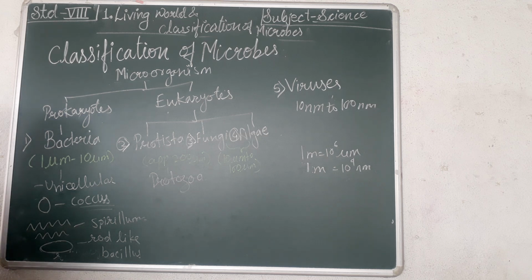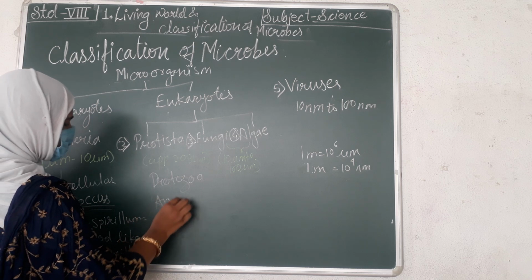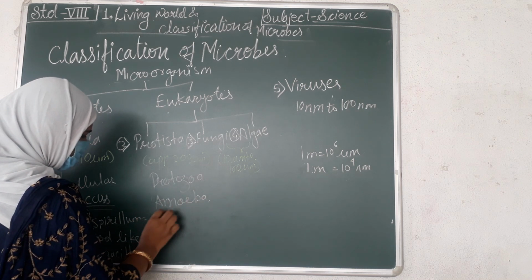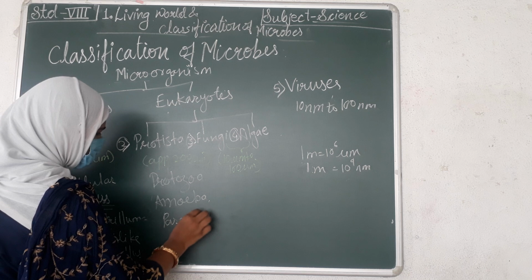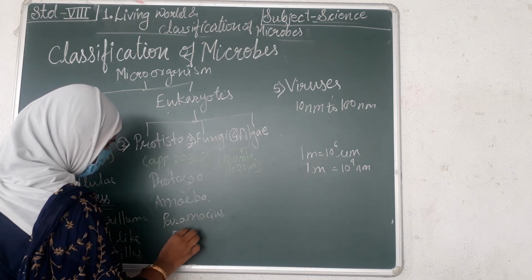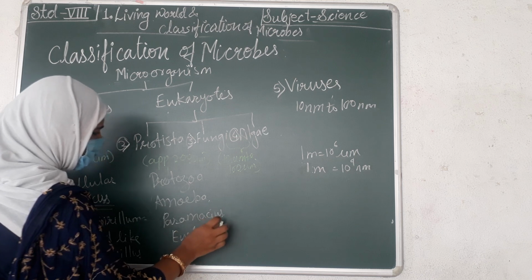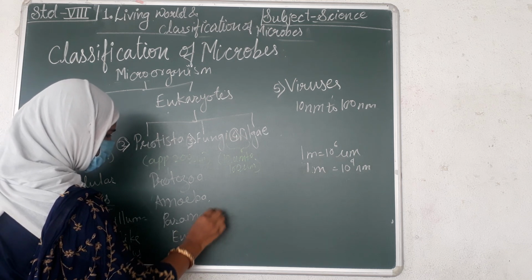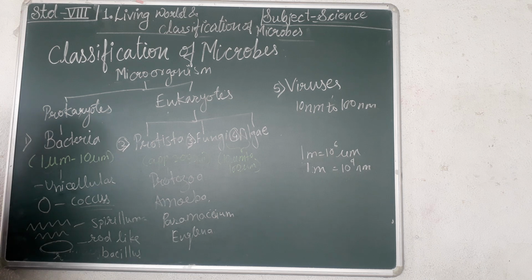Examples: amoeba, Paramecium, Euglena. These are examples of the protozoa, and they are generally pathogenic in nature.